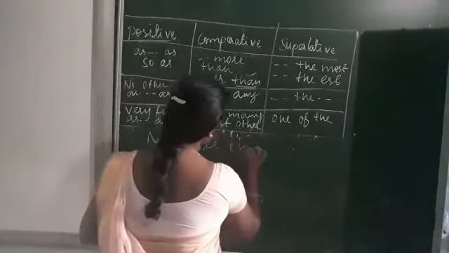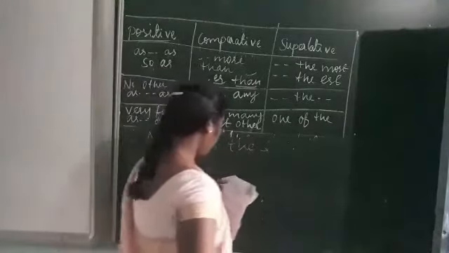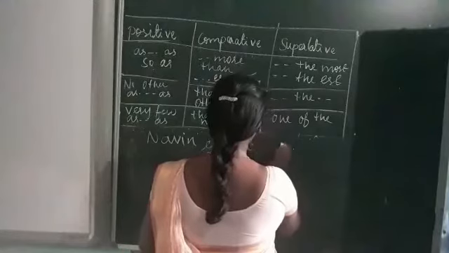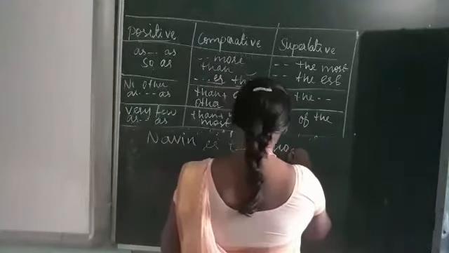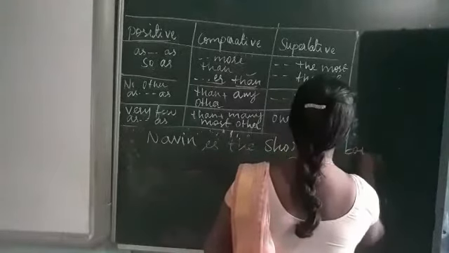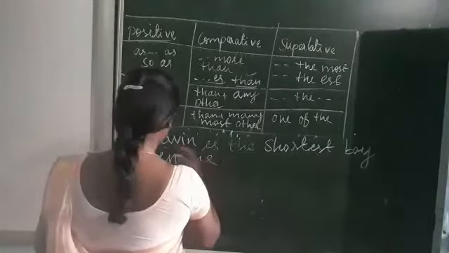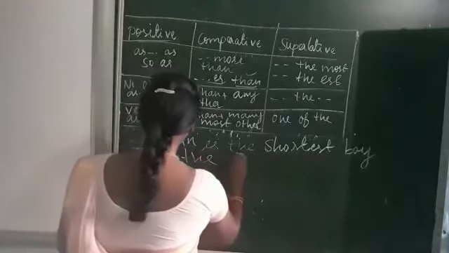Naveen is the shortest boy in the class. Naveen is the shortest boy in the class.